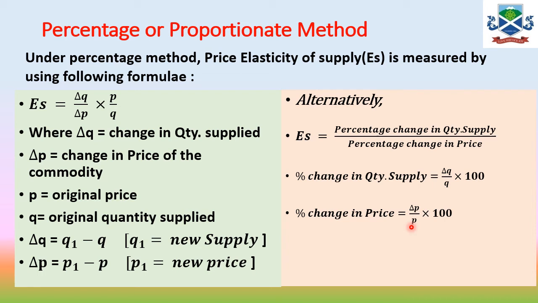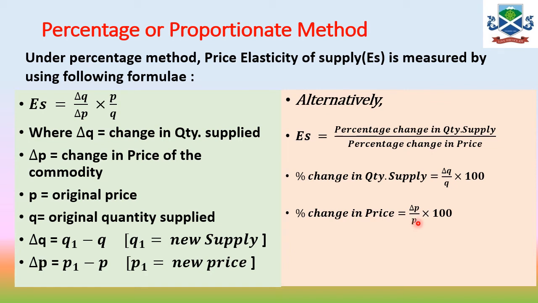It is almost similar to the elasticity of demand, and we calculate it the same way. The only difference is that in the elasticity of demand, the value comes negative, whereas in the elasticity of supply, the value of elasticity will come positive. So that is the difference.